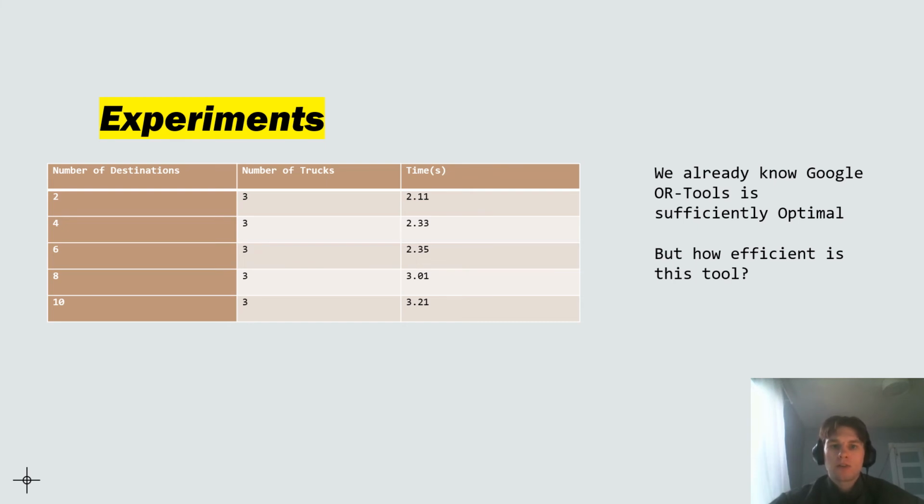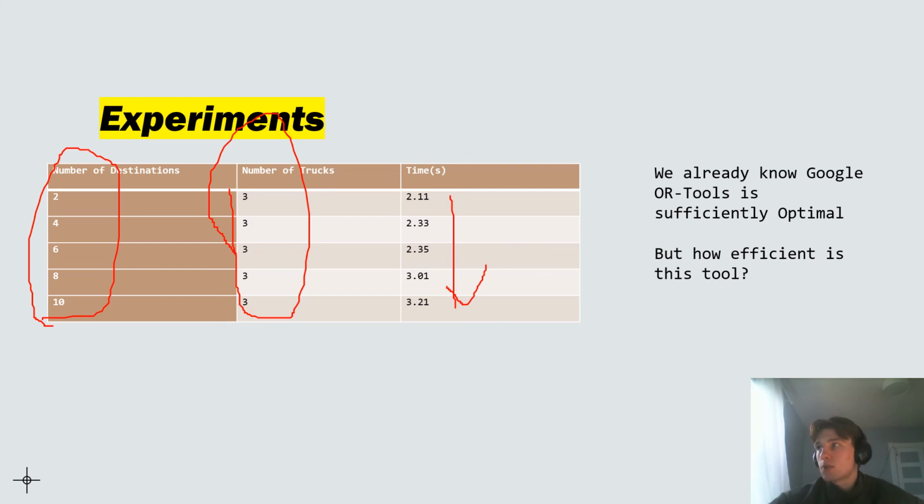But let's look at how efficient it is when dealing with a different number of destinations and the same number of trucks. The capacity of the trucks went up, so it's not really the limiting factor. The limiting factor is just the number of destinations, which is going to cause the time to go up. And as you can see, as the number of destinations increases, so does the time. But this thing runs really quick. I'll show you in the next slide a video of what it looks like.